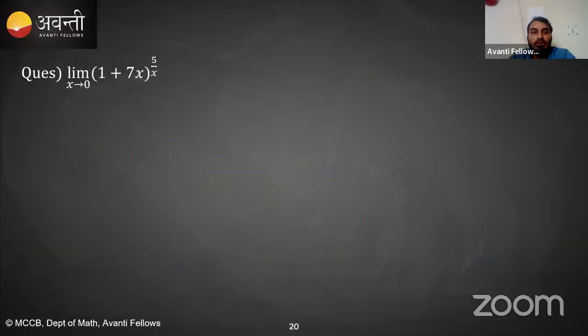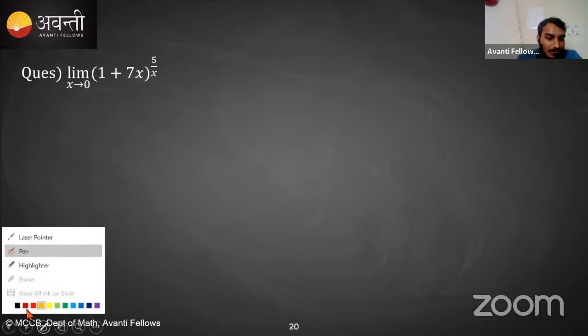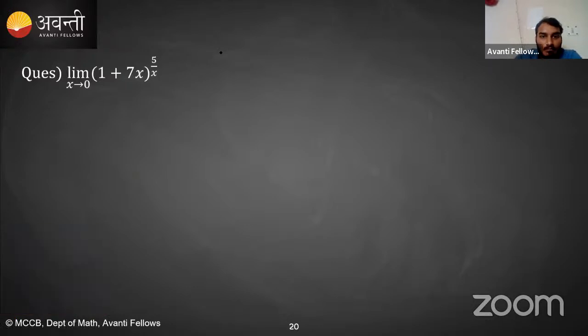So let's solve this question. Yes, very good, Janvi Balari. It is saying limit x tending towards 0, 1 plus 7x raised to the power 5 upon x, right? As x tends towards 0, this expression is tending towards 1 raised to the power infinity, right?